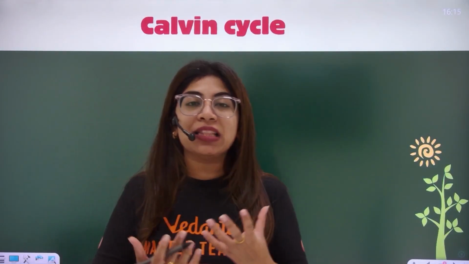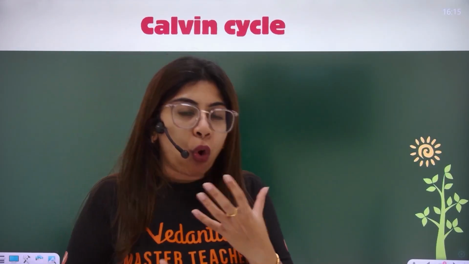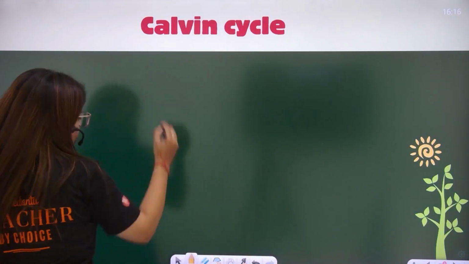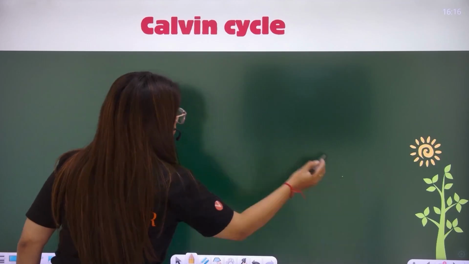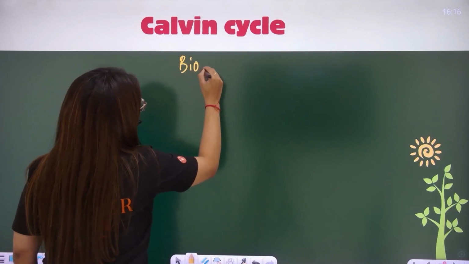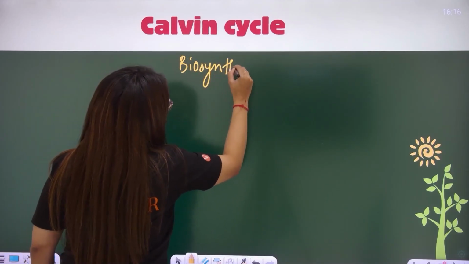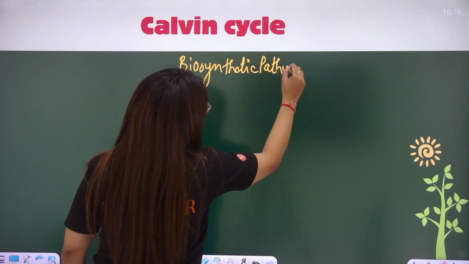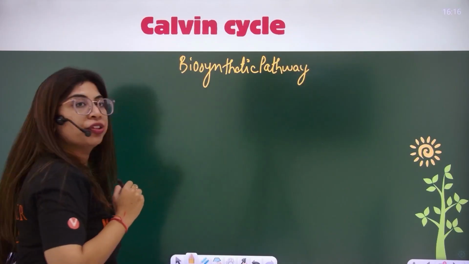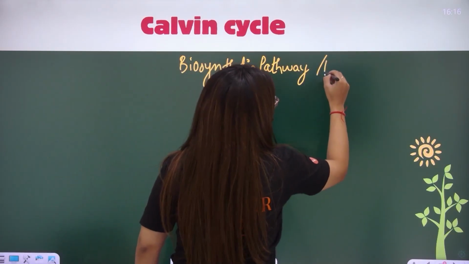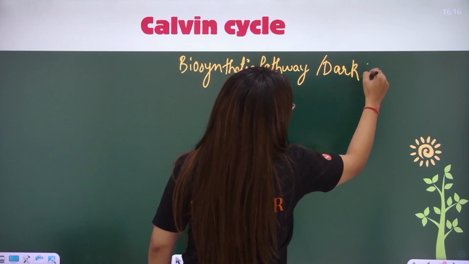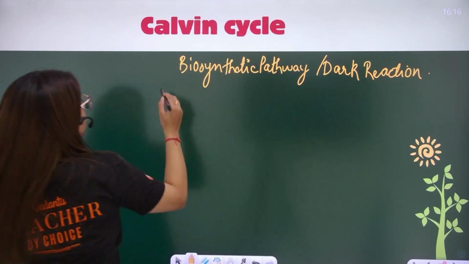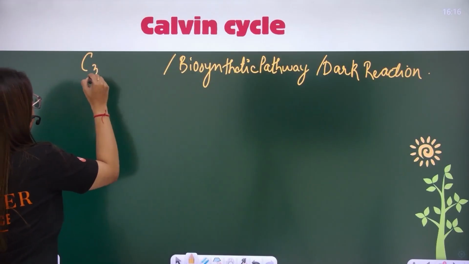This is basically the biosynthetic pathway, or what we call the dark reaction. We've started off with the biosynthetic pathway, or it's a part of the dark reaction. I call it dark reaction, and I call it C3 cycle.